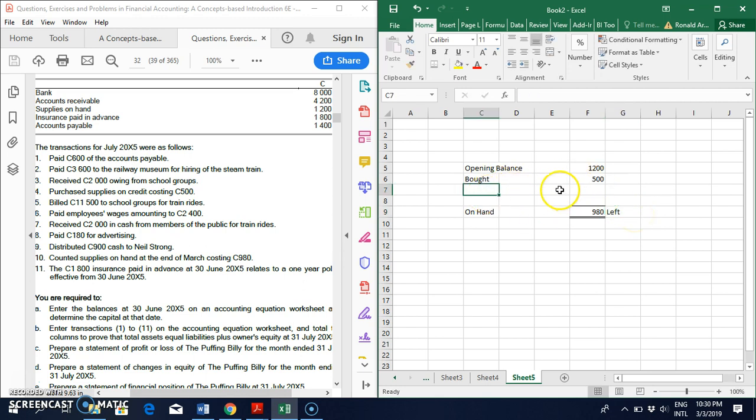We need to determine then how much we've used. So if we had 1,200 plus 500, which means we had 1,700, we only have 980 left. So we subtract the 980 and that will then determine how much we've used. So it's 1,700 minus 980, which means 720 will become my supplies expense.